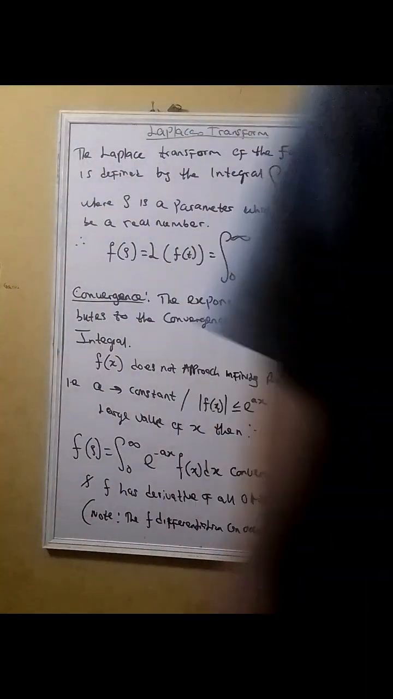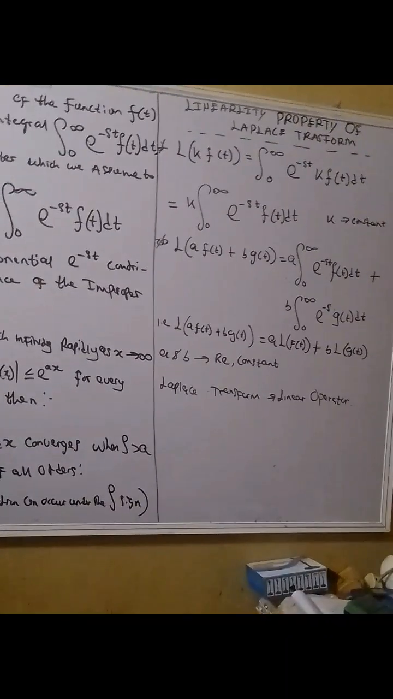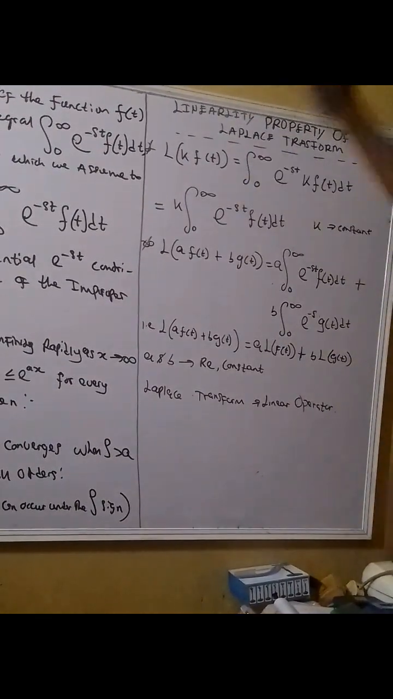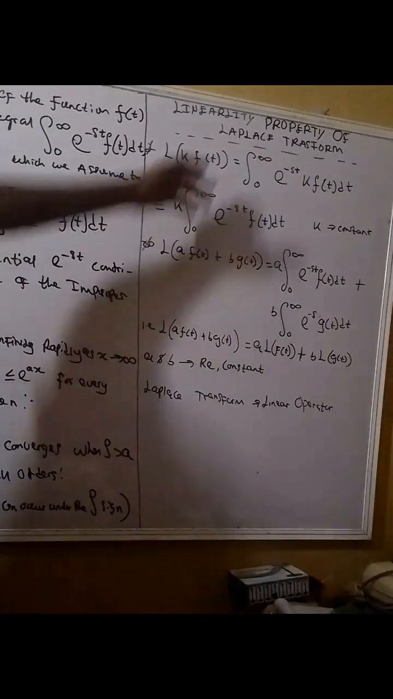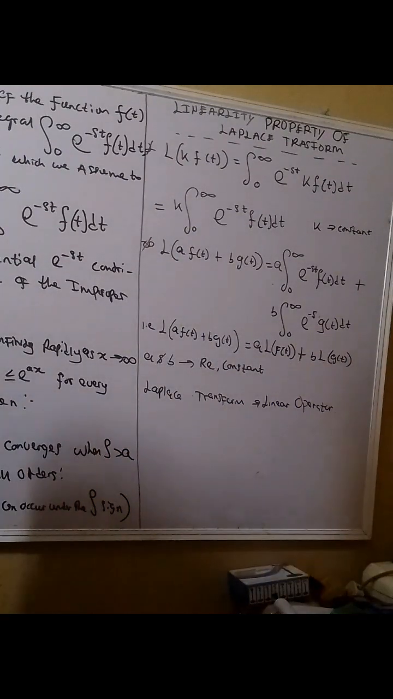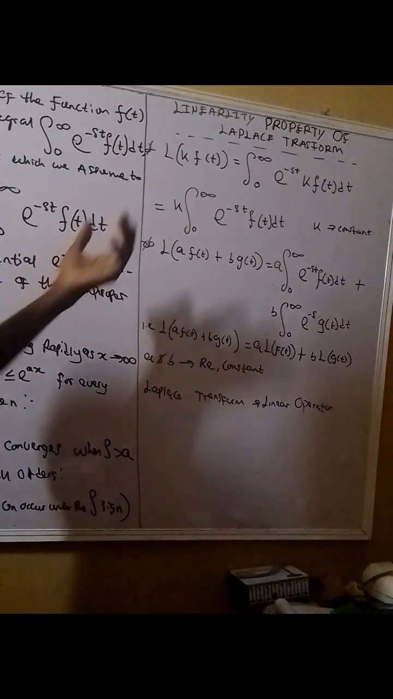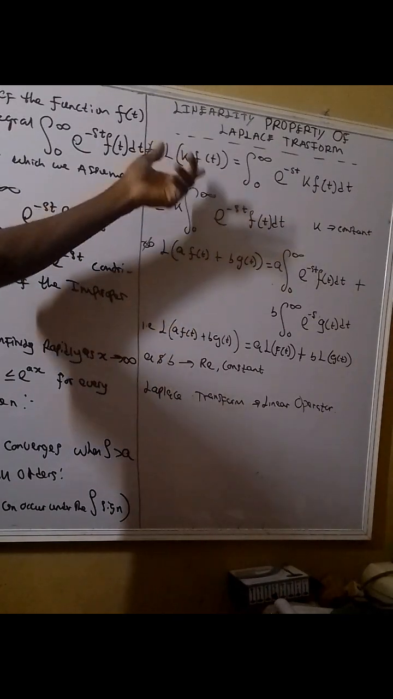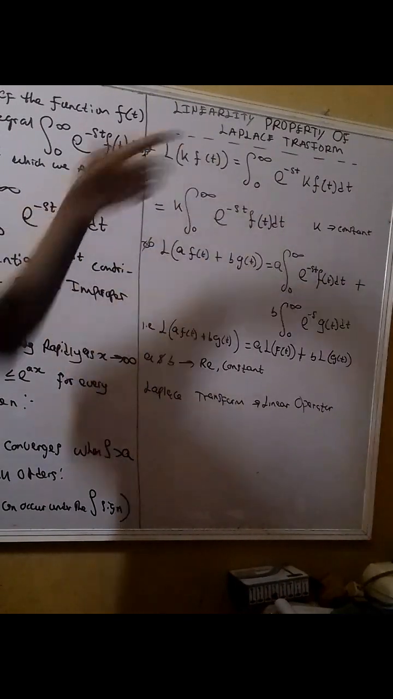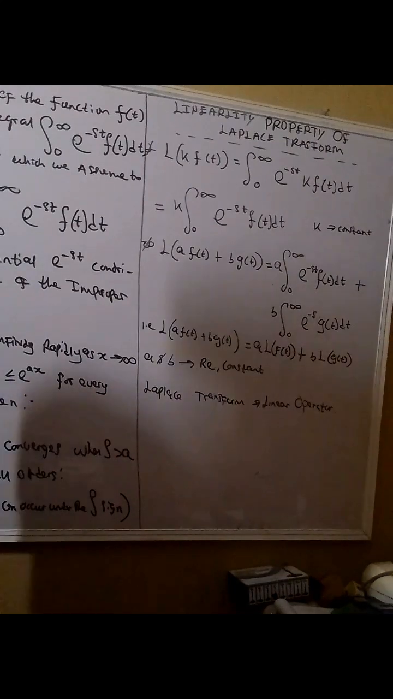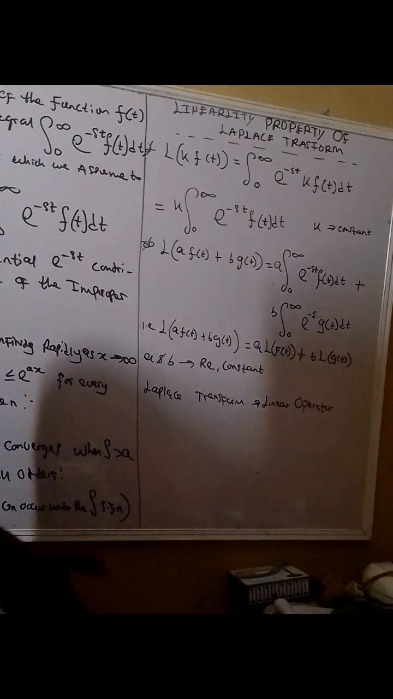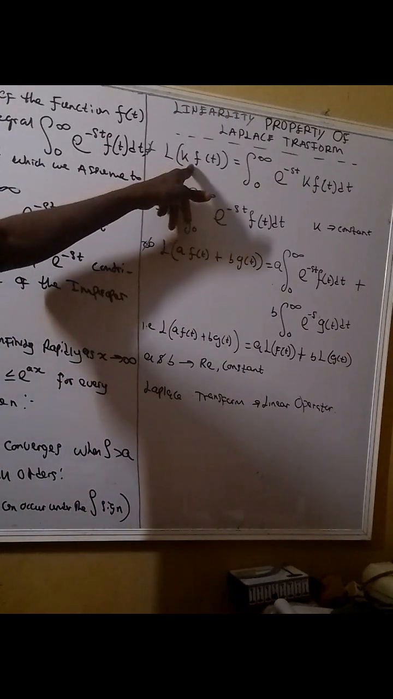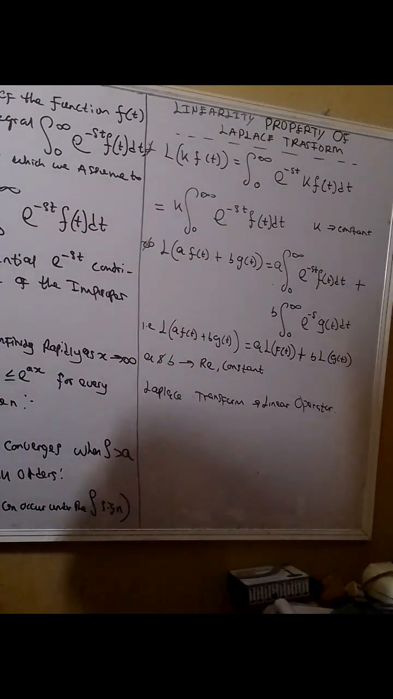Now let's talk about the linearity properties of the Laplace transform. If you remember, we said the Laplace transform of a certain function of the variable t. Now you should know that for every function of t, there is a constant value at the front. Even though it's 1, it is still a constant value. So we say the Laplace transform is a constant value times the function of t,